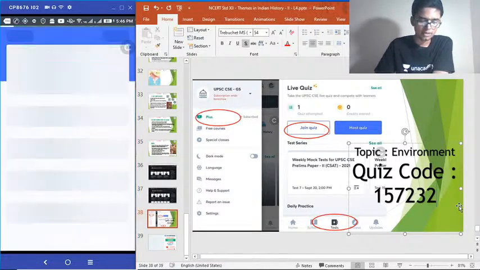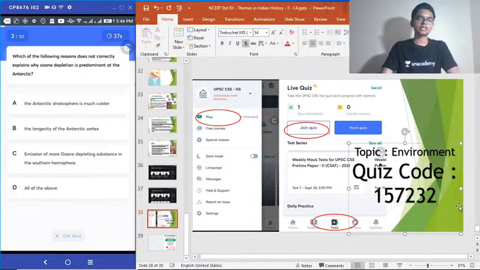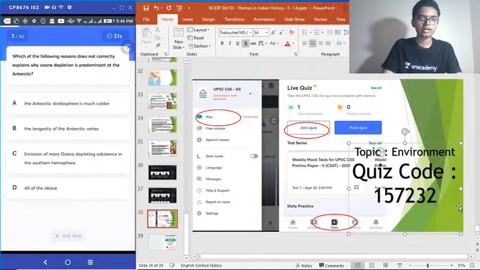Question number 3 coming up. Which of the following reasons does not correctly explain why ozone depletion is predominant at the Antarctic? A. Antarctic stratosphere is much colder. B. The longevity of Antarctic vortex. C. Emission of more ozone depleting substances in the southern hemisphere. And D. All the above.